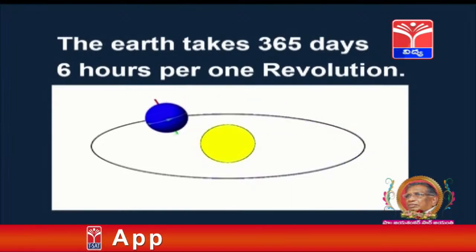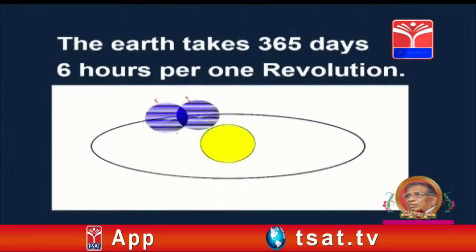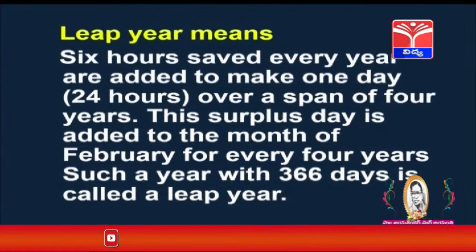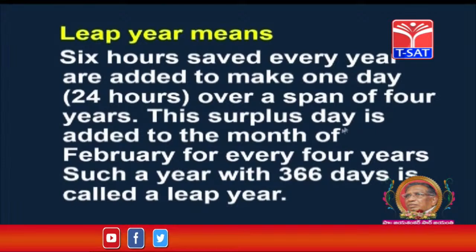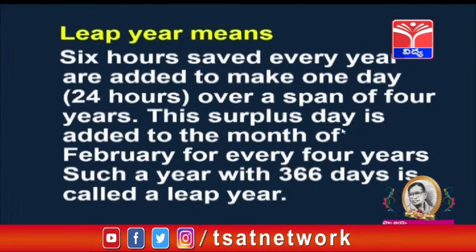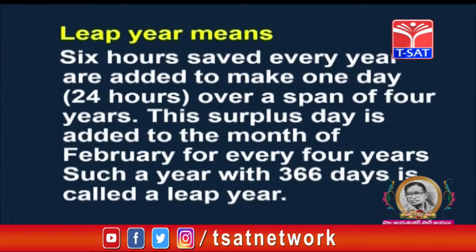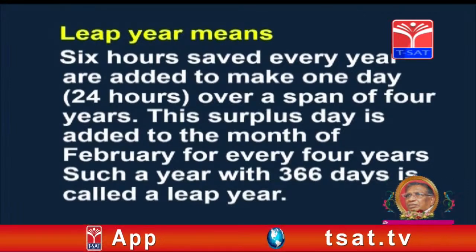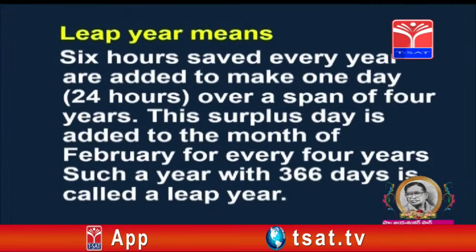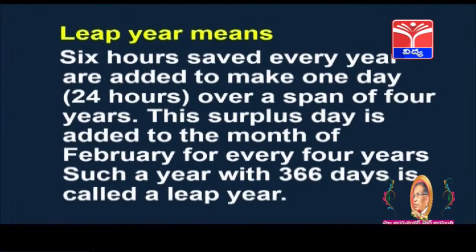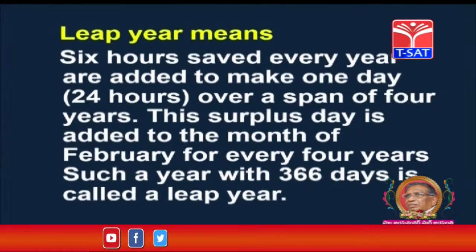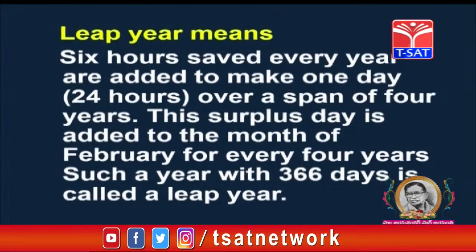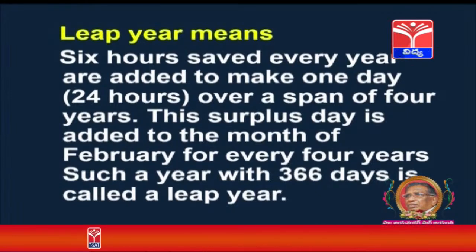The Earth takes 365 days, 6 hours per one revolution. Leap year means 6 hours saved every year are added to make one day of 24 hours over a span of 4 years. This surplus day is added to the month of February every 4 years. Such a year with 366 days is called a leap year. So, every 4 years in February we observe 29th February.